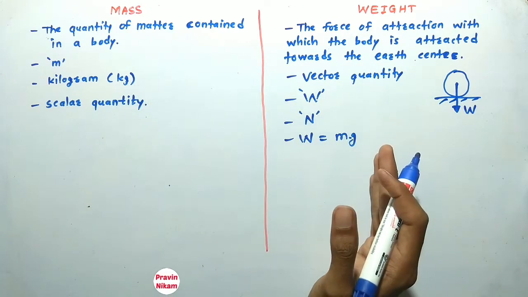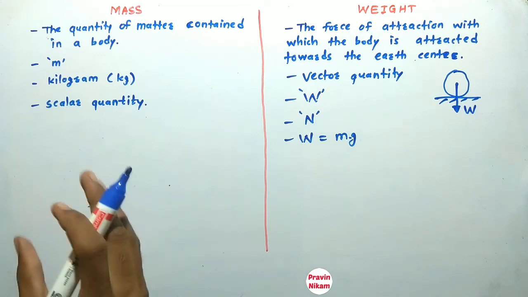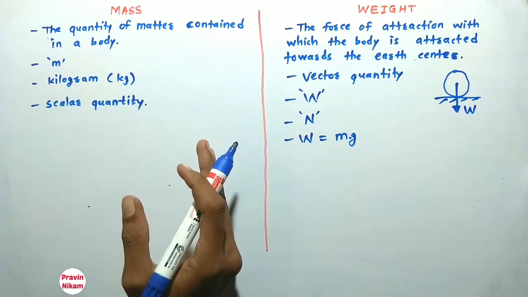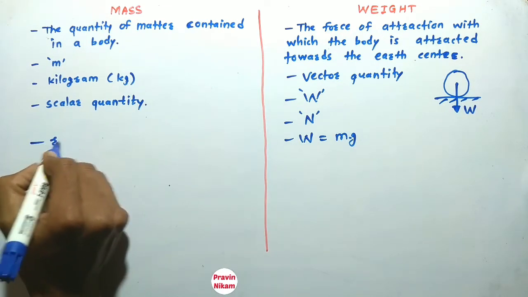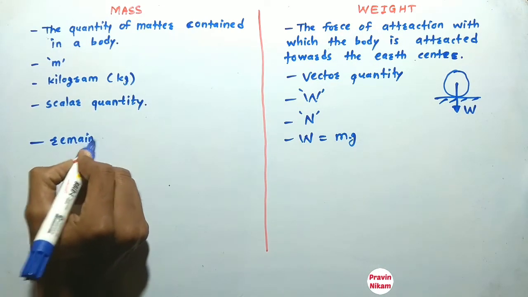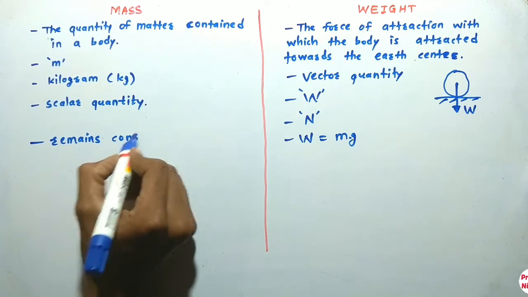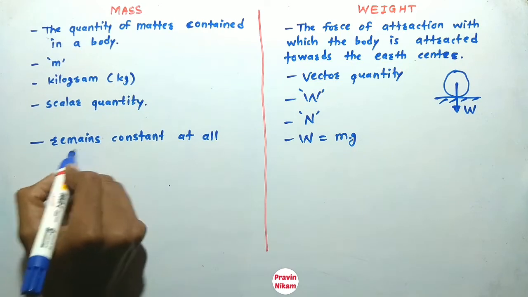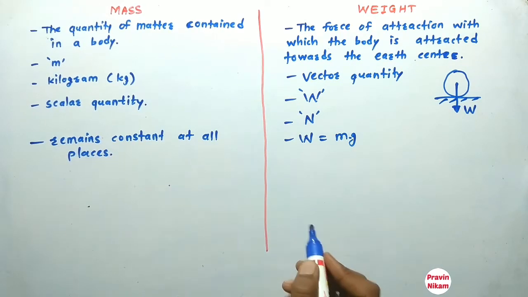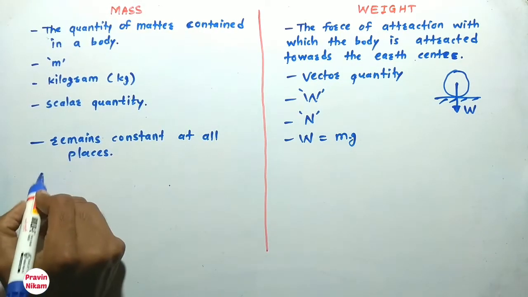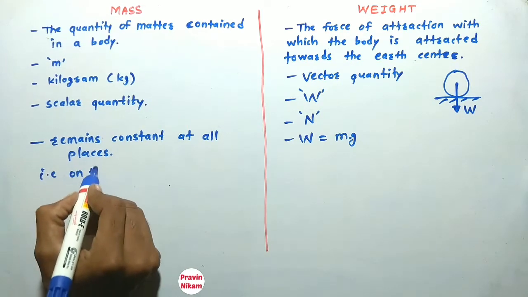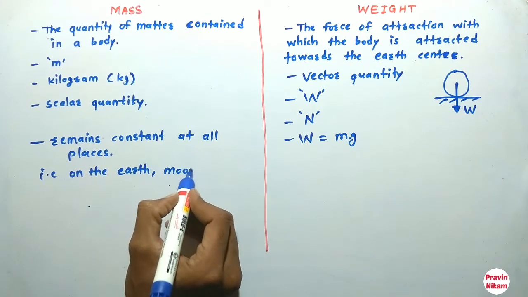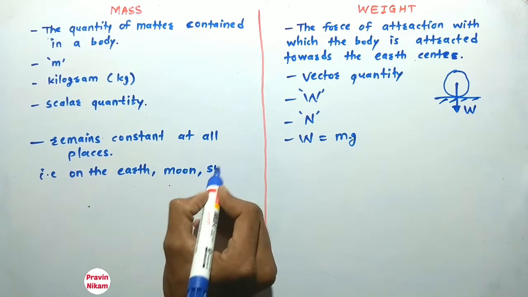Now, what is the main difference between mass and weight? The mass of a body remains constant at all places, that is on the earth, moon and sun.